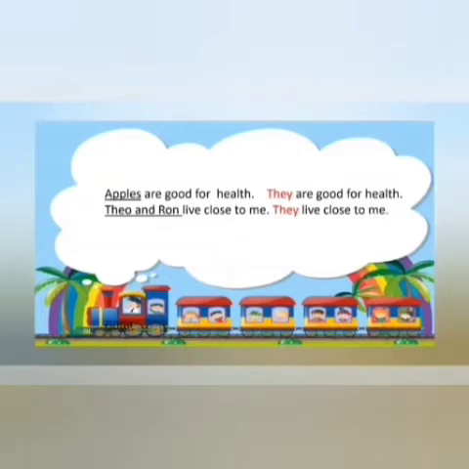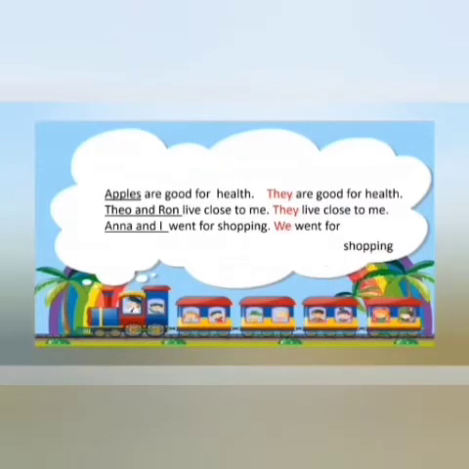Now let's look at another example. Anna and I went for shopping. So here too we can replace the plural nouns Anna and I with the plural pronoun we.